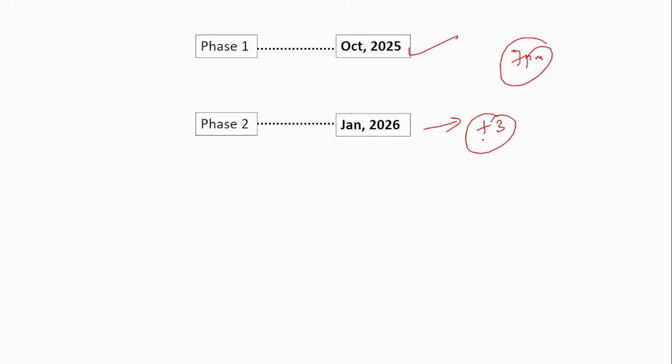Now, this entire process will be implemented in two phases. The first phase will be implemented by October 2025. In the first phase, whenever the check is presented, the confirmation will be sent by 7 p.m. Phase 2 will be implemented by January 2026, and here the confirmation will be sent within 3 hours of presenting.